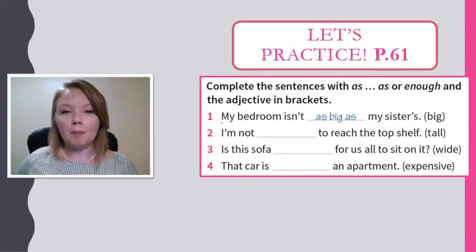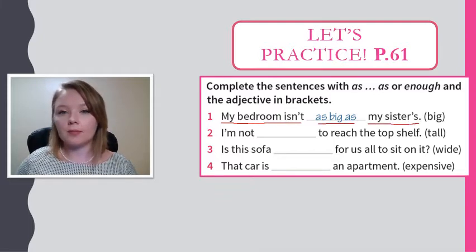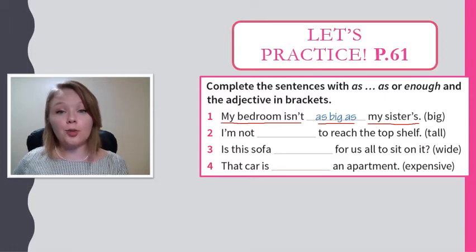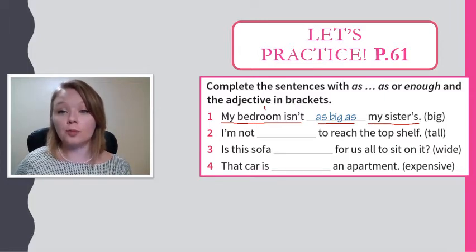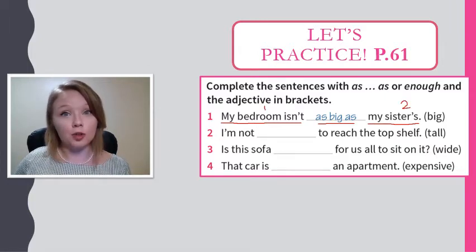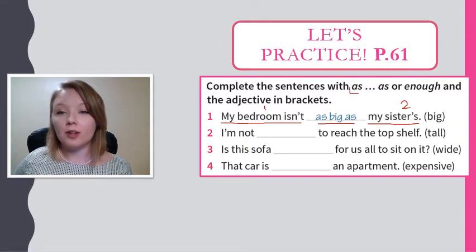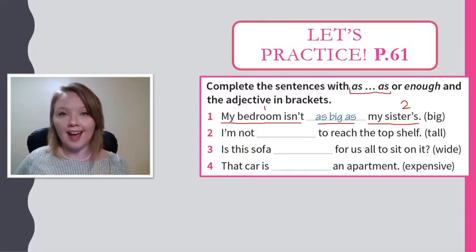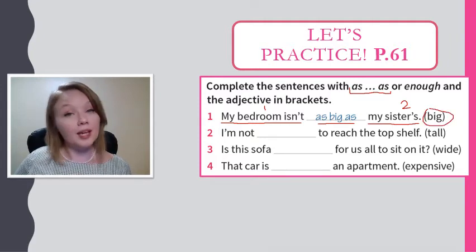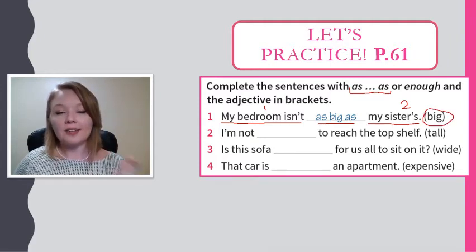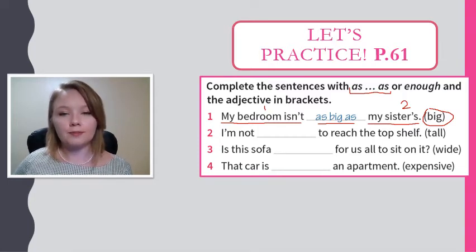We see, my bedroom isn't as big as my sister's. Here we are comparing two things, my bedroom and my sister's bedroom. Because we are comparing, we want to use as adjective as. We know our word has to be big, so as big as. Let's go to number 2.